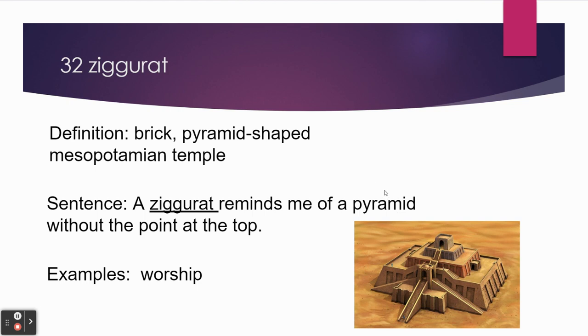Ziggurat. Definition, brick, pyramid-shaped Mesopotamian temple. Sentence, a ziggurat reminds me of a pyramid without the point at the top. This is a picture of a ziggurat. Example, worship. So ziggurats were temples. Temples is where they went to worship whatever god or gods they worshipped.